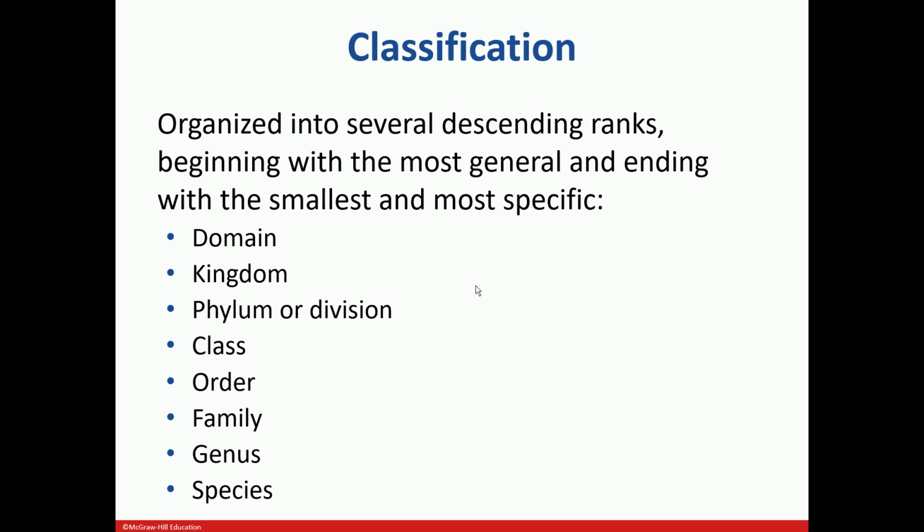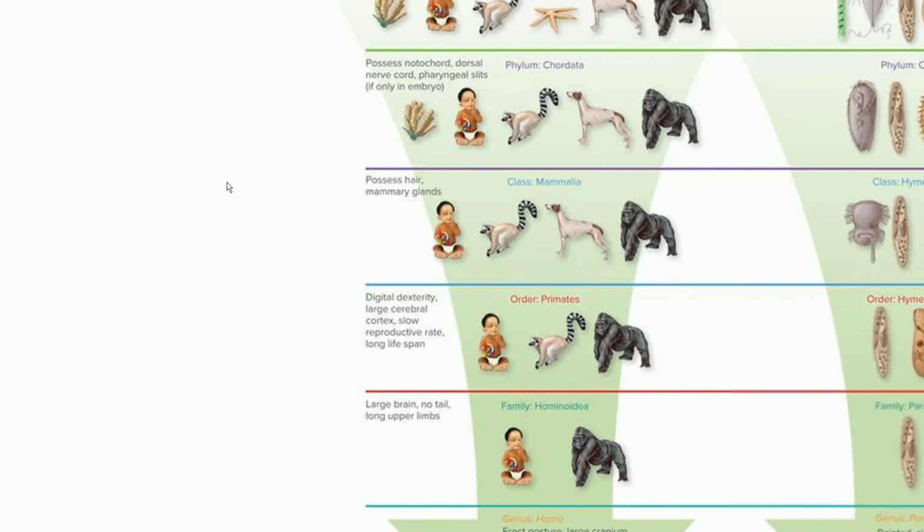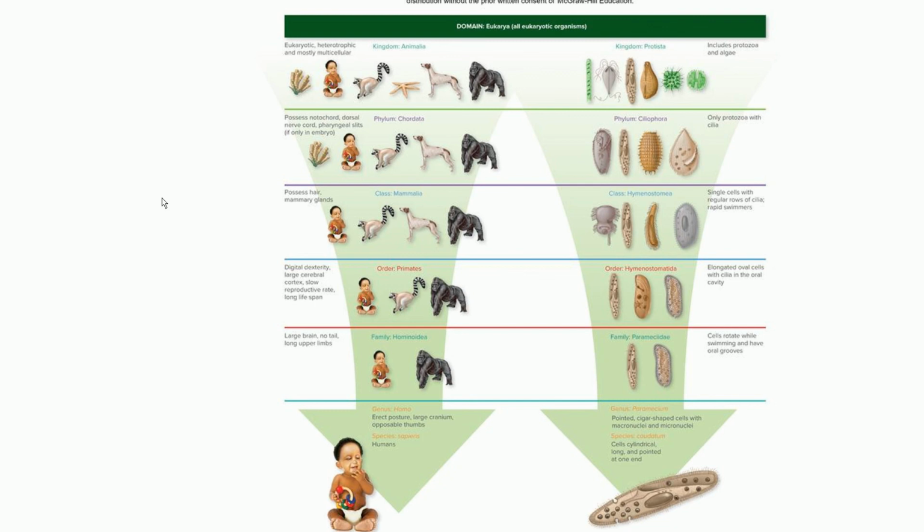These three domains are on the basis of whether they have a nucleus or not. Moving down from domain to kingdom, we keep becoming more specific, and the category keeps becoming smaller. Here is an example of human beings, so let me zoom it. As human beings, we fall in the domain eukaryota. Why are we eukaryotes? Because our cells have a true nucleus, and our kingdom is Animalia.